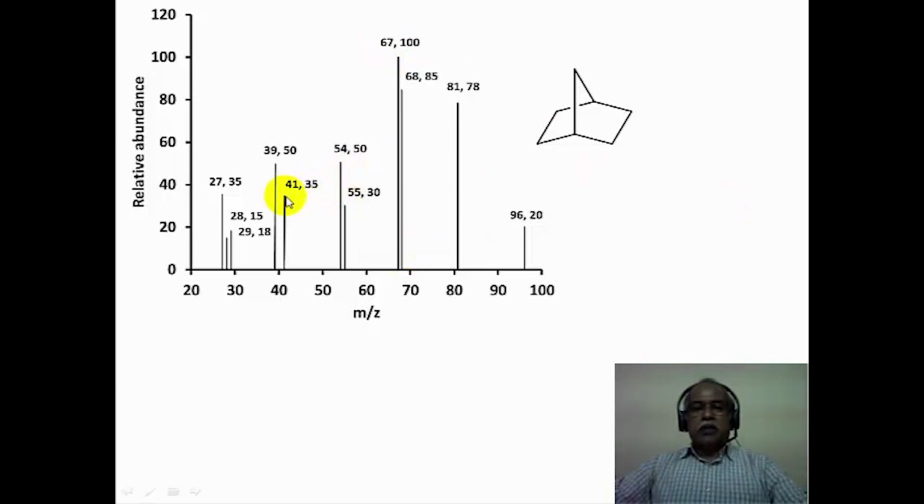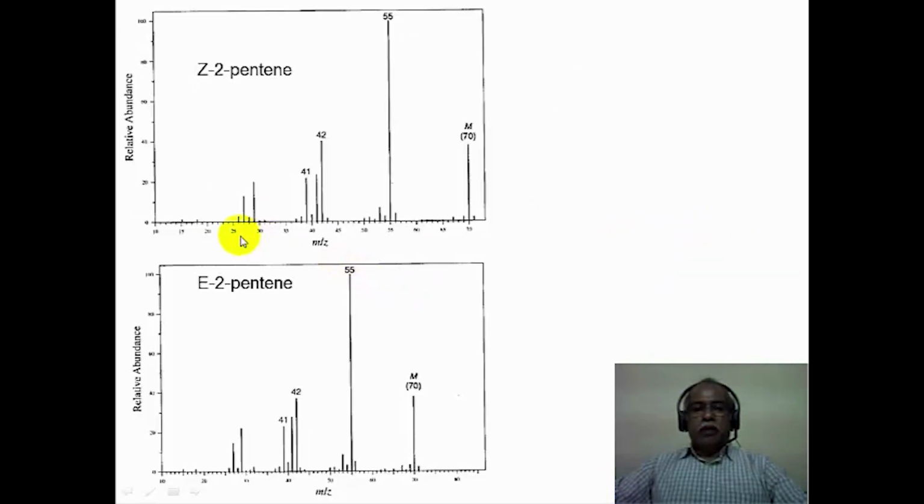The subsequent fragmentation produces the smaller peaks that you see here. In fact, in a mass spectrum, you don't tend to interpret every one of the tiny little peaks that are seen here. The most prominent peaks are generally interpreted with some fragmentation pattern.